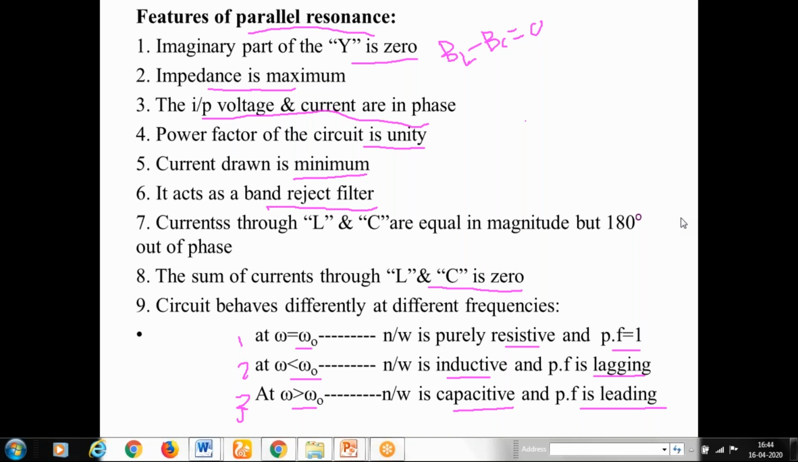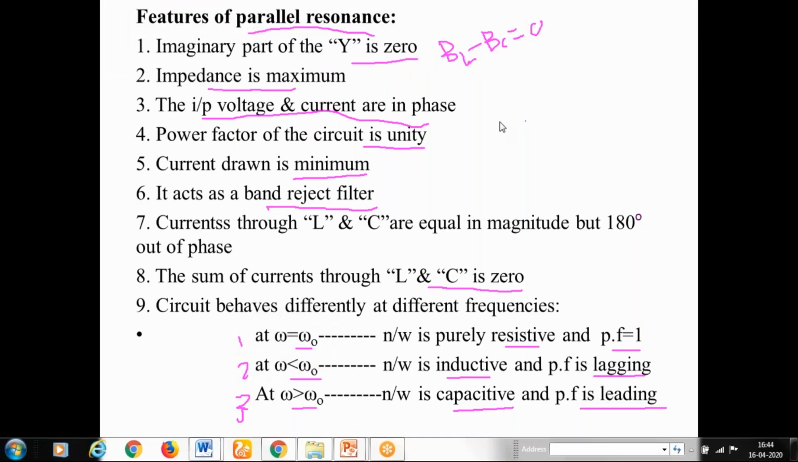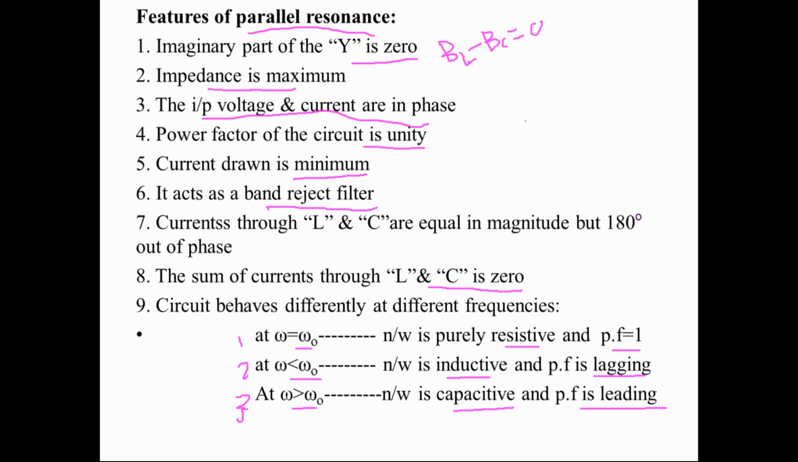Some important questions previously asked in the examinations are: what are the features of series resonance and parallel resonance. You can list at least nine features, and derive the equations for the resonant frequency, the quality factor, the bandwidth, etc. Practice those derivations and some problems also. Is that clear? Or do you have any doubts now?